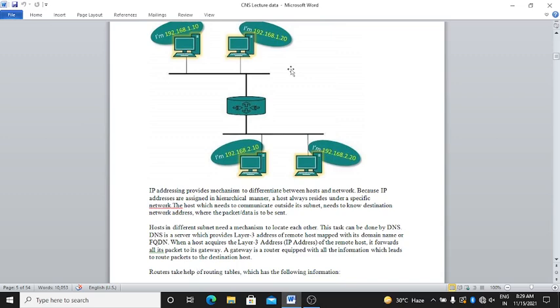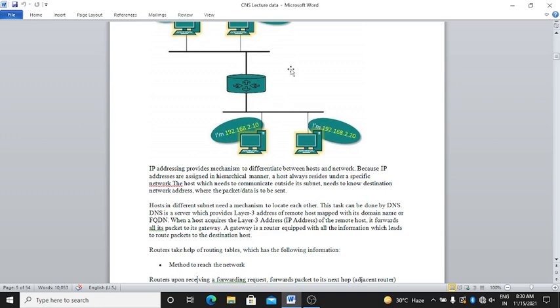IP addressing provides a mechanism to differentiate between host and network because IP addresses are assigned in a hierarchical manner. A host always resides under a specific network. The host which needs to communicate outside its subnet needs to know the destination network address where the packet's data is to be sent. Then hosts in different subnets need a mechanism to locate each other. This task can be done by DNS.